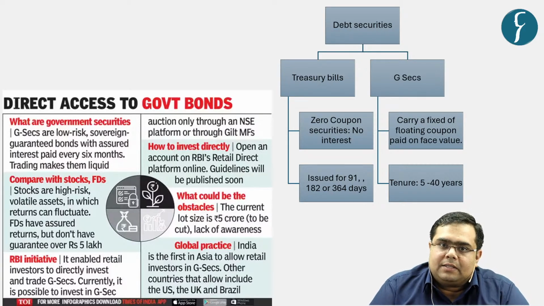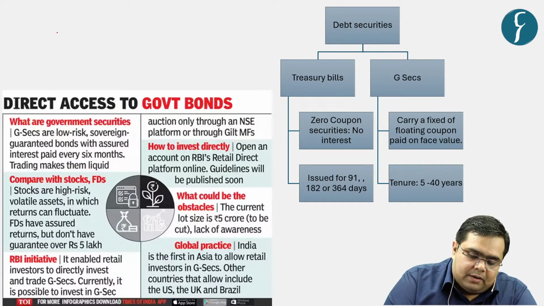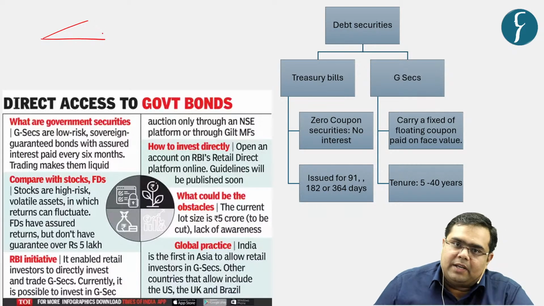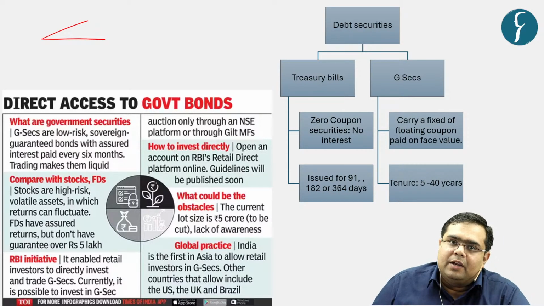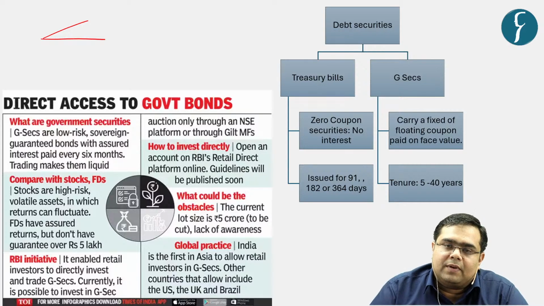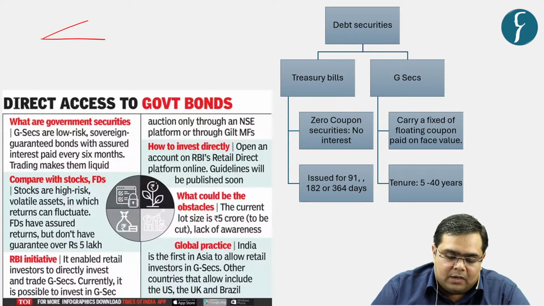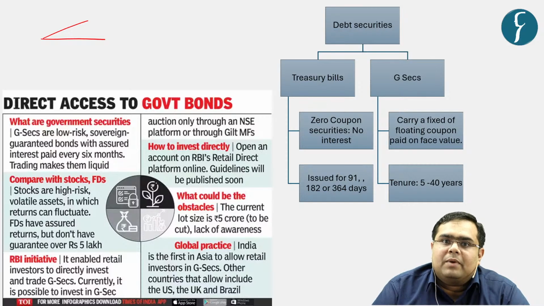So let us start by questioning ourselves. Government needs money. Why does the government need money? To perform various functions, for example, social sector spending, and so forth. In order to carry out various functions, the government tries to borrow money from the market also, right?